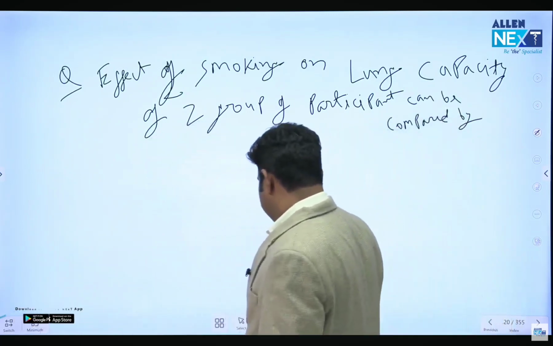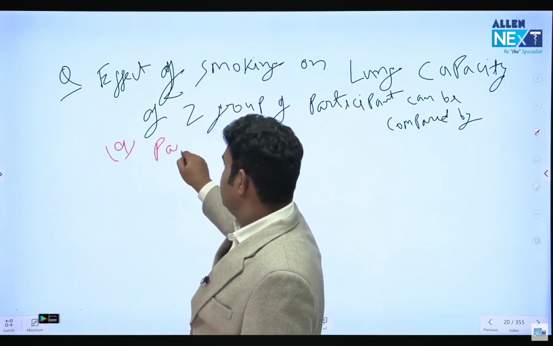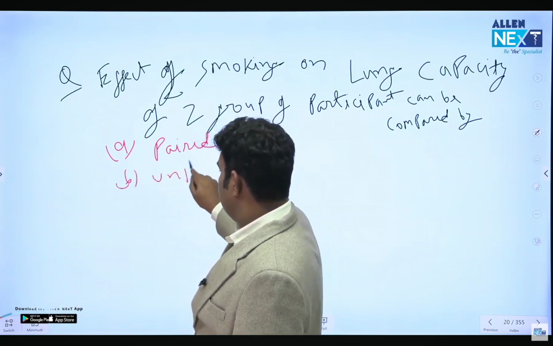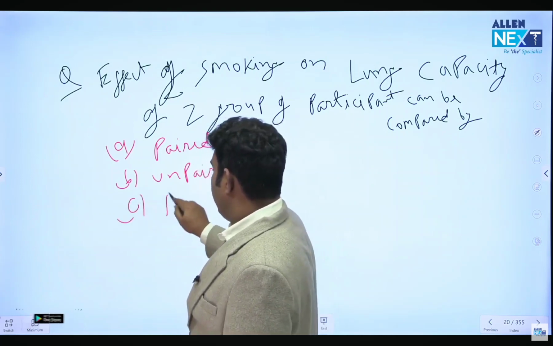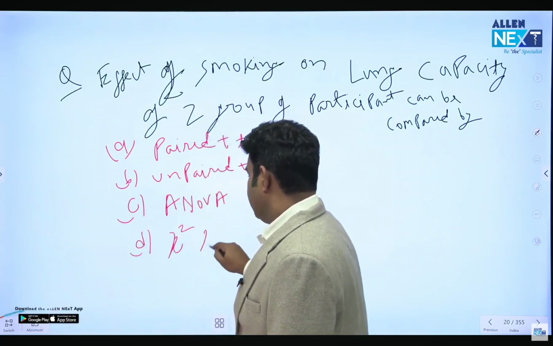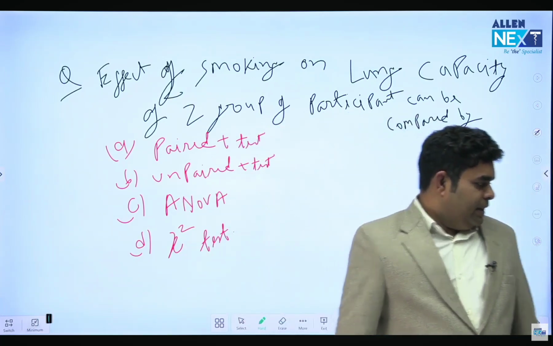Options are A, paired t-test, B, unpaired t-test, C, ANOVA, or D, chi-square test. Give me the answer. I'm waiting for your answer.